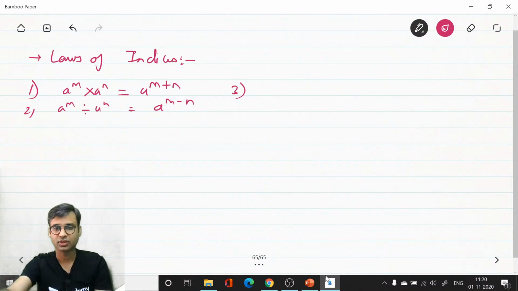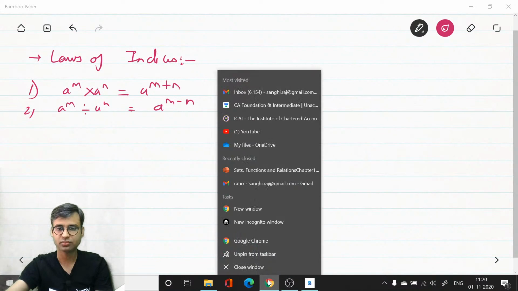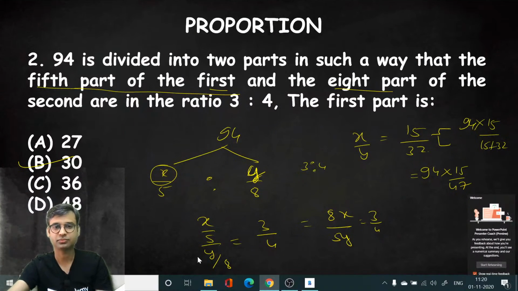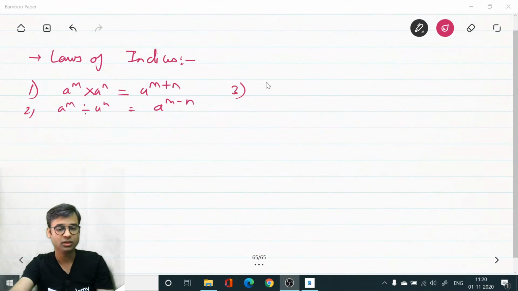Number 3, a power m power n is equal to a power mn.